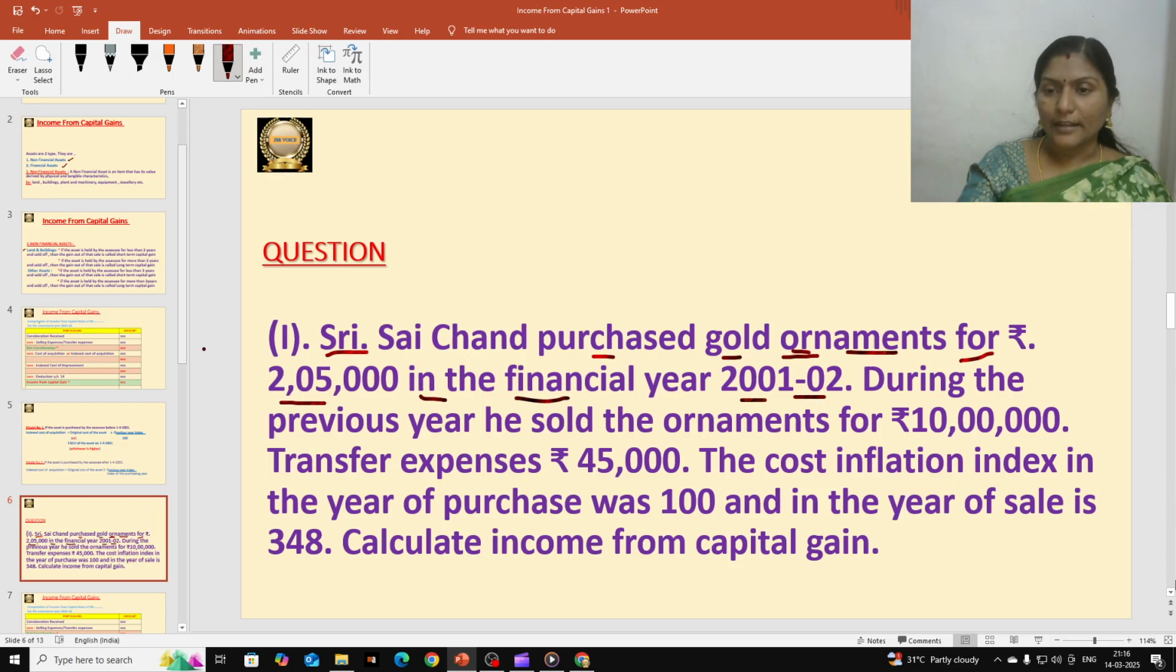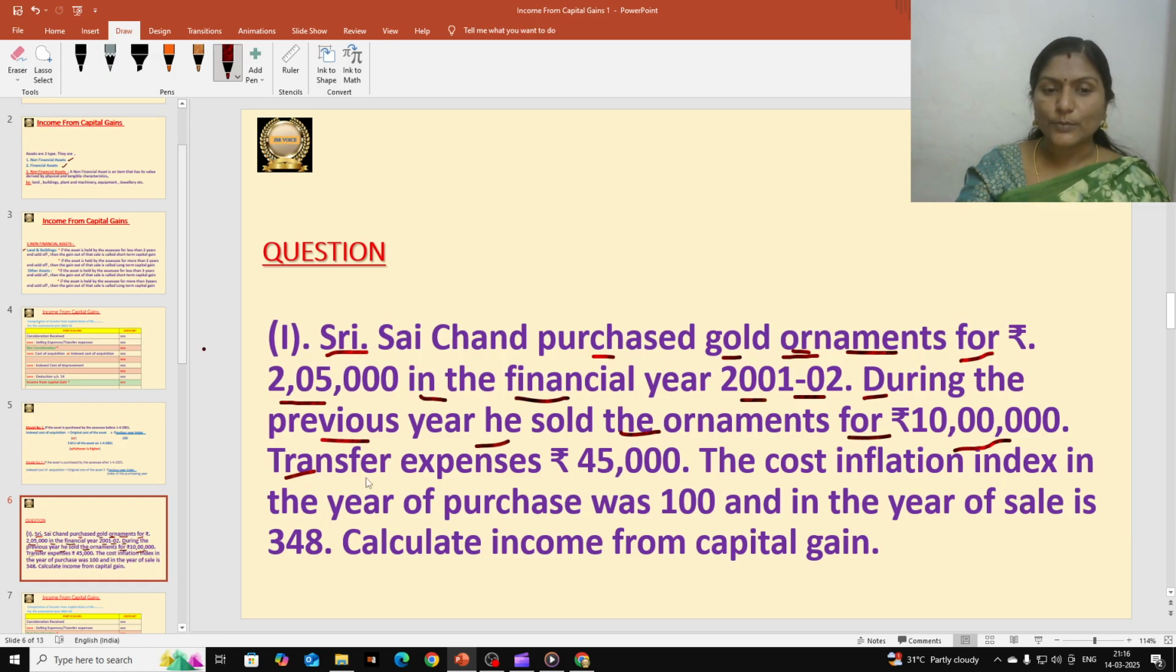And next, during the previous year he sold the ornaments for rupees 10 lakhs. So he is selling these ornaments for rupees 10 lakhs. This is the selling price of that asset, the selling price of gold ornaments. So what is the selling price here? 10 lakhs. 10 lakhs is the consideration received. So selling price is called consideration received. Here consideration received is 10 lakhs.